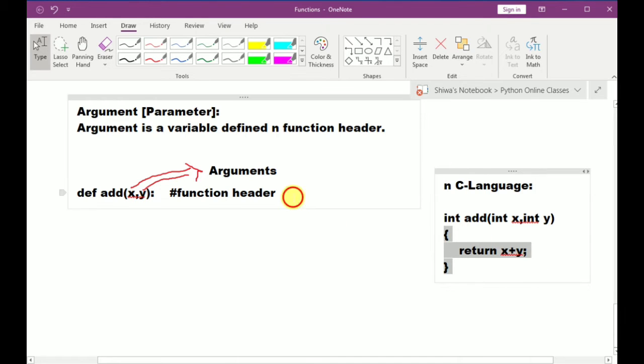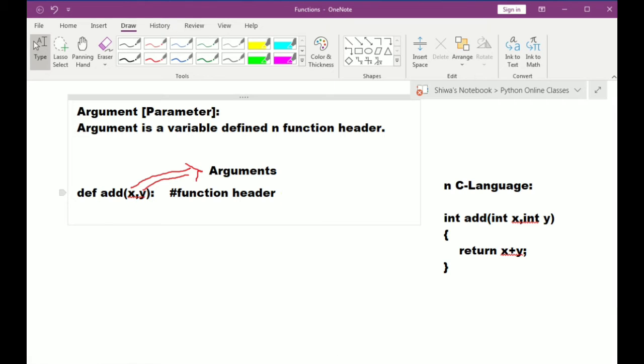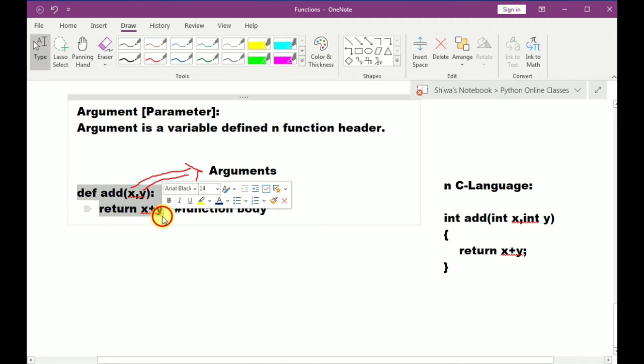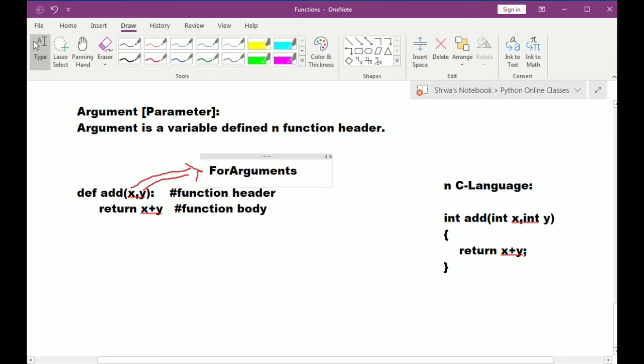Whereas in Python, this is the function header, and I am writing the function body here. I want to return the x plus y value, so I am writing return x plus y. This is called the function body. Now this is the function we defined to add two values. In this, x and y are the variables defined in the function header. So the variables defined in the function header are called arguments. To say more clearly, these are called formal arguments.